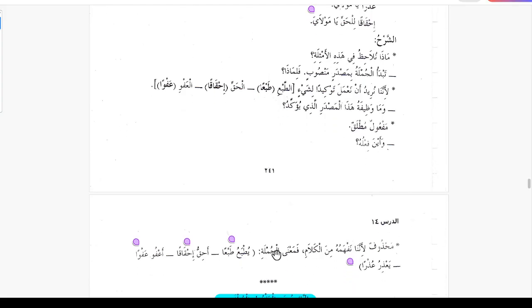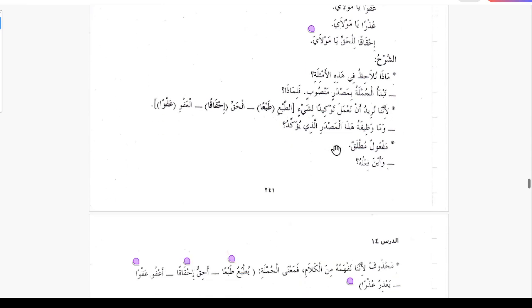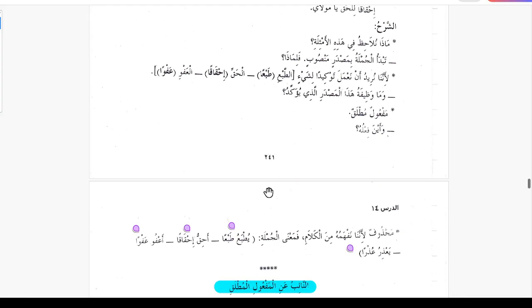فمن الجملة, so when we say طبعا, of course, that means يتبع طبعا, it will be followed, of course. And when we say إحقاقا, that means أحق إحقاقا, I will establish the truth. And when we say afwan, that means afwu afwan, pardon me.